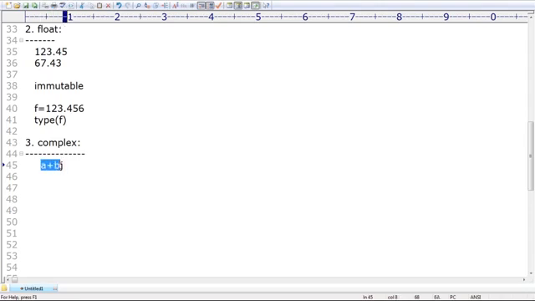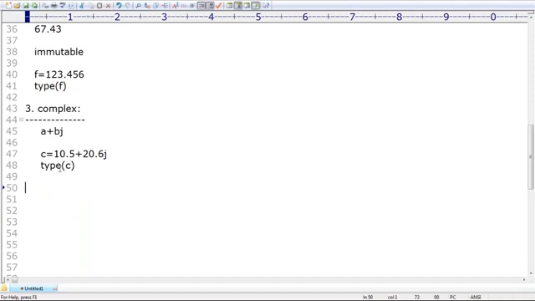The a part is by default considered the real part. The b part is by default considered the imaginary part. Remember that. a and b both can be int values, both can be float values, no problem at all. For example, c = 10.5 + 20.6j. If you print the type of c, it will say it is the complex type.